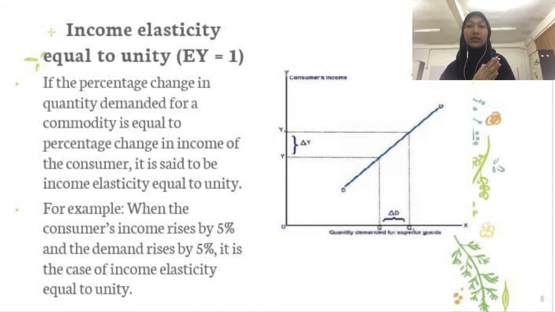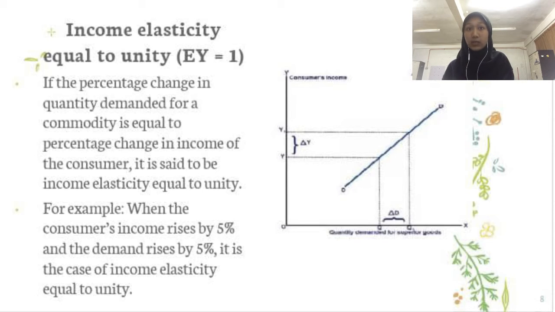Now we will look into the second type of positive income elasticity of demand, which is income elasticity equal to unity, or EY equal to 1. We can look at the graph given. SSY is still consumer income and SSX represents quantity demanded for superior goods. If the percentage change in quantity demanded for a commodity is equal to the percentage change in income of the consumer, it is said to be income elasticity equal to unity.